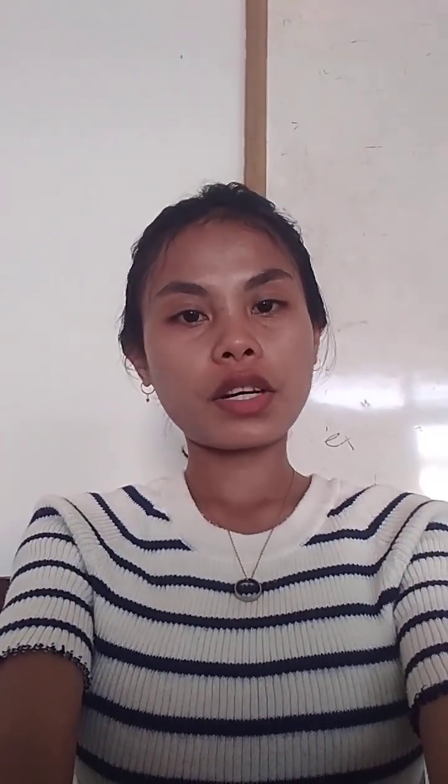Next, let's learn how to use the passive voice. What is the passive voice? The passive voice is used when we focus on the action or the receiver of the action, not on who performs the action. The basic structure is be plus past participle, verb 3. Structure and examples. Simple present, active: someone cleans the room. Passive: the room is cleaned by someone. Other tenses: past, was cleaned. Present perfect, has been cleaned. Present continuous, is being cleaned. Using "by" plus agent, if you want to mention who did the action: the letter was written by John.